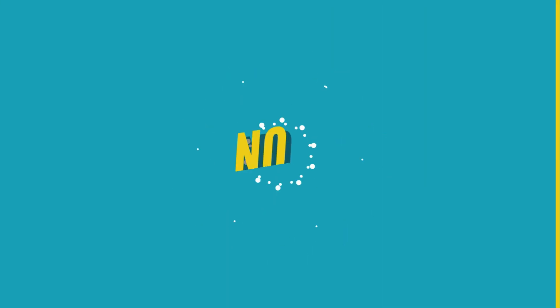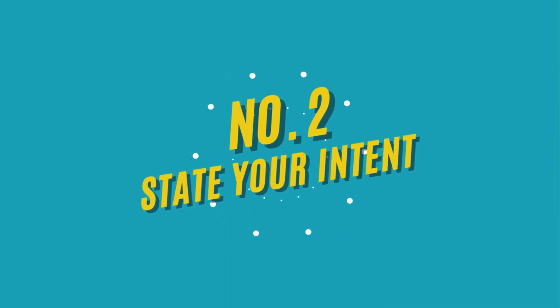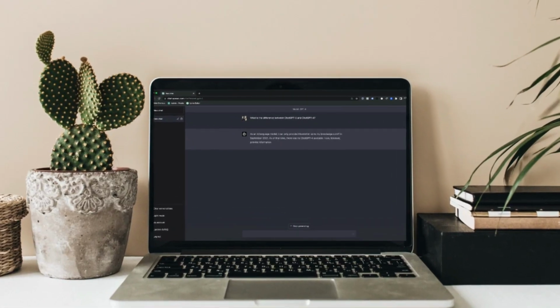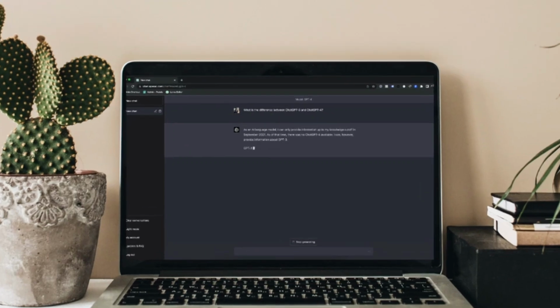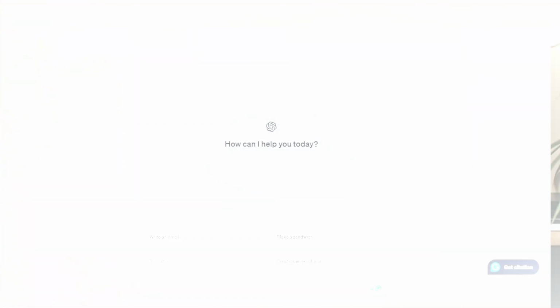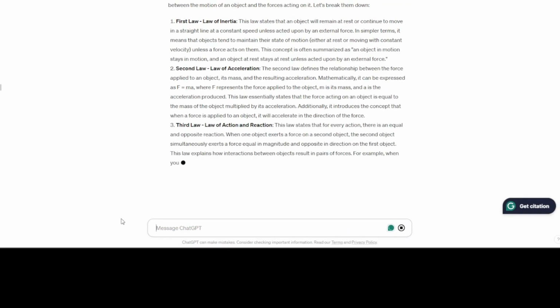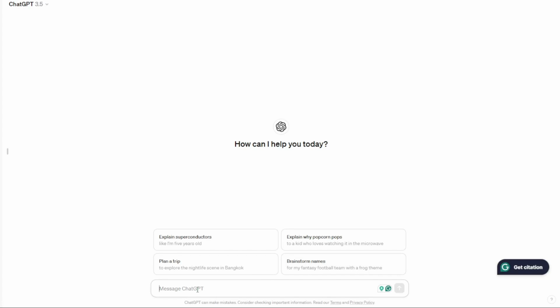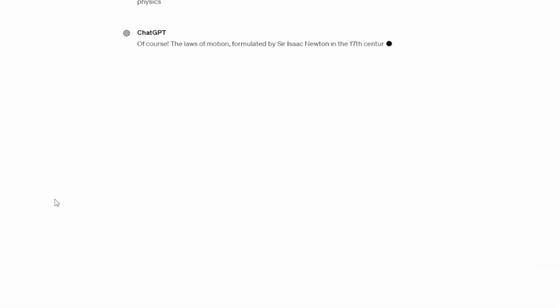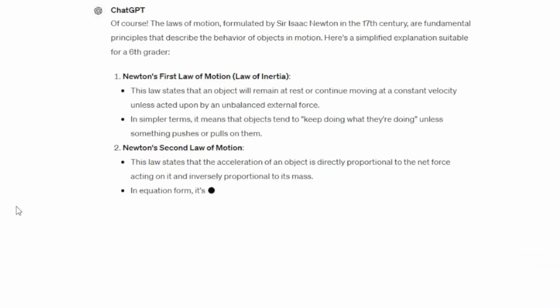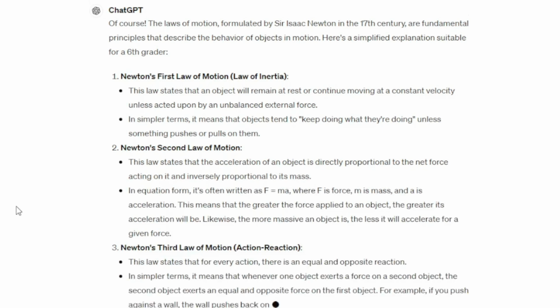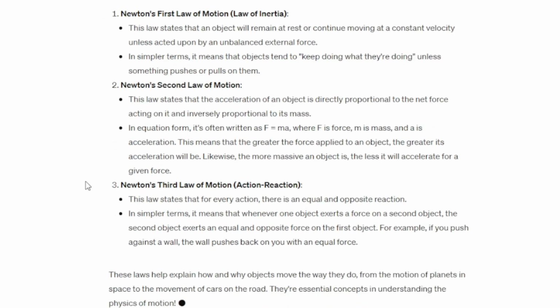Any information you want from an AI tool, it is important to specify your desired outcome and for what purpose. For example, if I prompt ChatGPT, "explain the laws of motion in physics," you'll get an answer, but it's a big one. But if I make the prompt a little more specific and tell it I'm explaining science homework to a 6-year-old, then give a short answer and explain, now you can see how nice and sweet this answer is. That's how you get what you want.